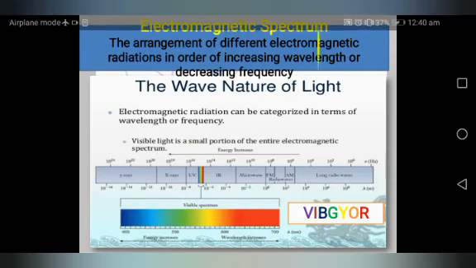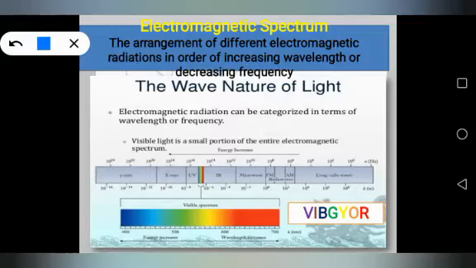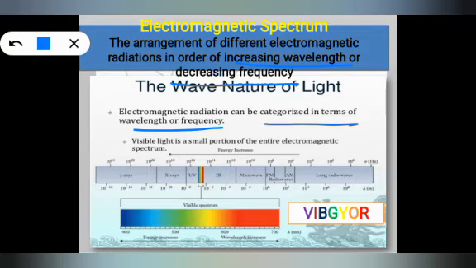Getting the point? So on the basis of this, we can find out that the wavelength of electromagnetic waves will increase with the decrease in frequency. So this is the definition of electromagnetic spectrum: increase in wavelength, decrease in frequency, and it can be categorized in terms of wavelength or frequency.